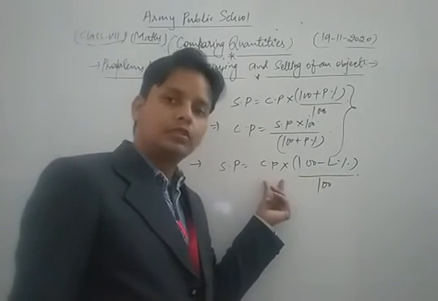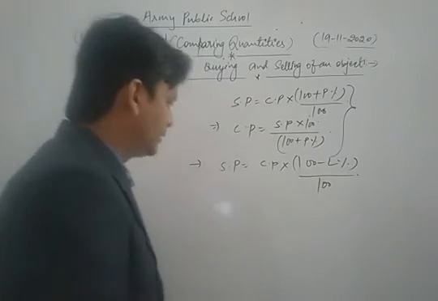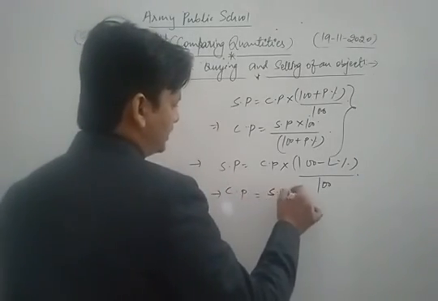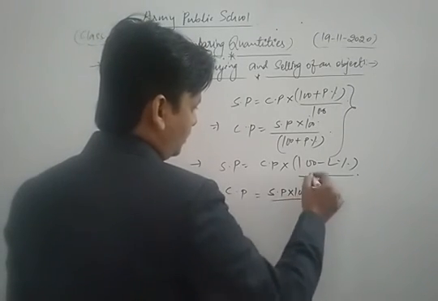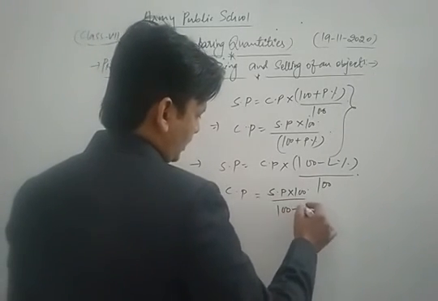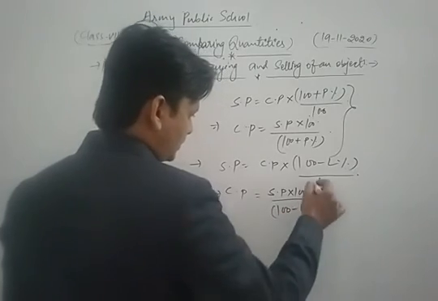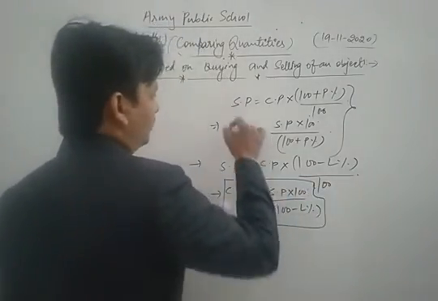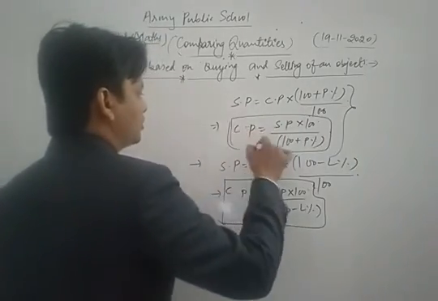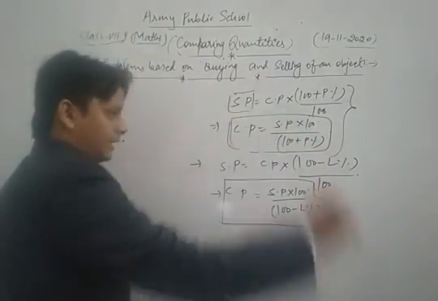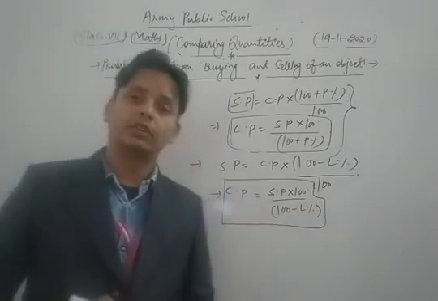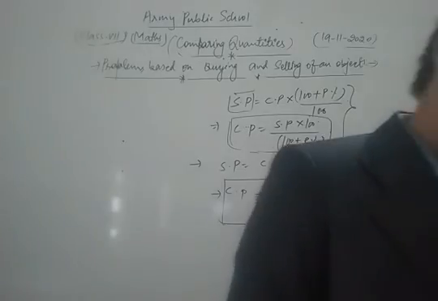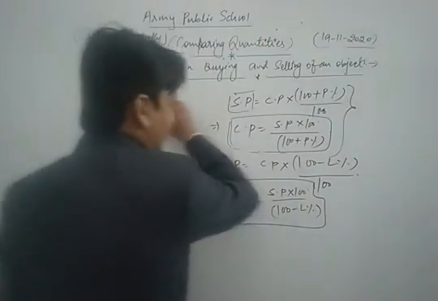From there, we also obtain the formula for the cost price: cost price is equal to selling price into 100 upon (100 minus loss percent). So these are the formulas for cost price as well as selling price. This is one of the most important formulas of that chapter, and there are so many questions based on it in your NCERT exercise.